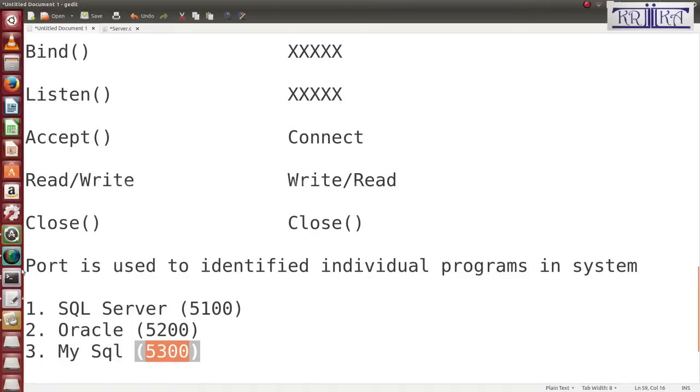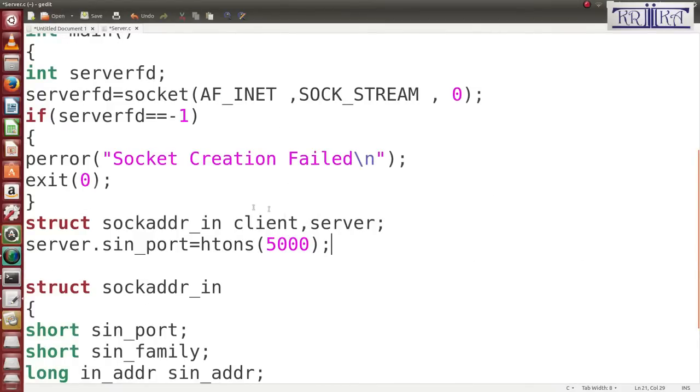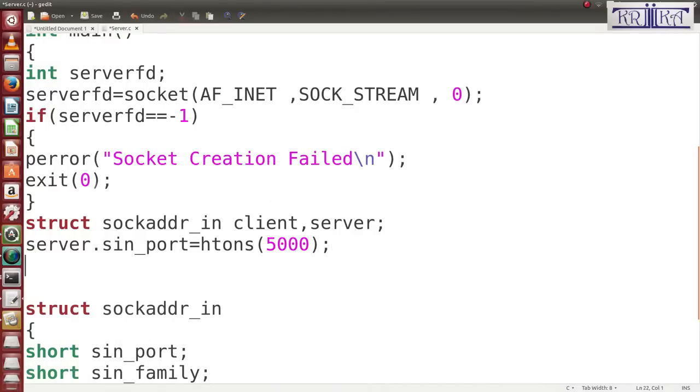So same as here. Suppose in the system you are running 5 server programs, then to identify which server program you are going to connect to, that time your port will be decided. 5300 means it is one server, 5301 means it is another server, 5302 means yet another server. So port numbers are used to create different memory spaces in the system, which are used to connect to the particular memory space. So server.sin_port is htons, then same server.sin_